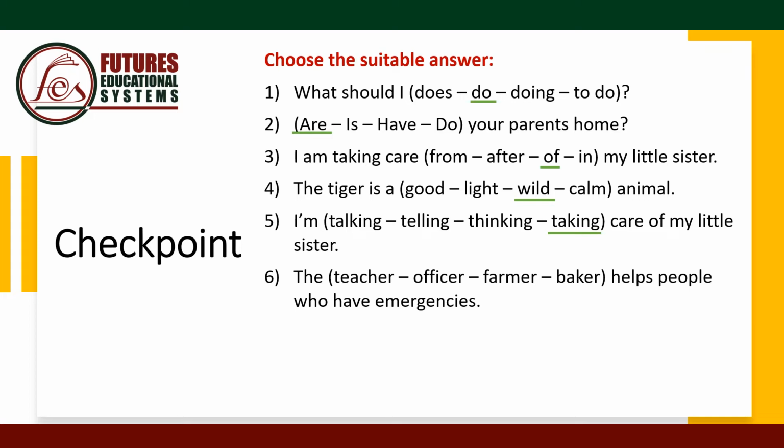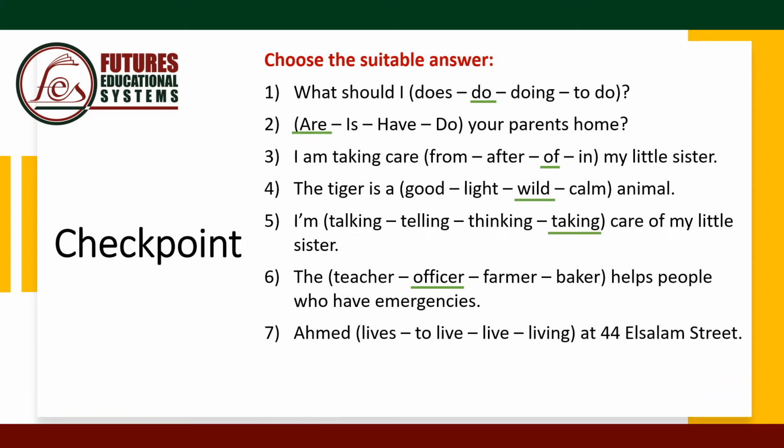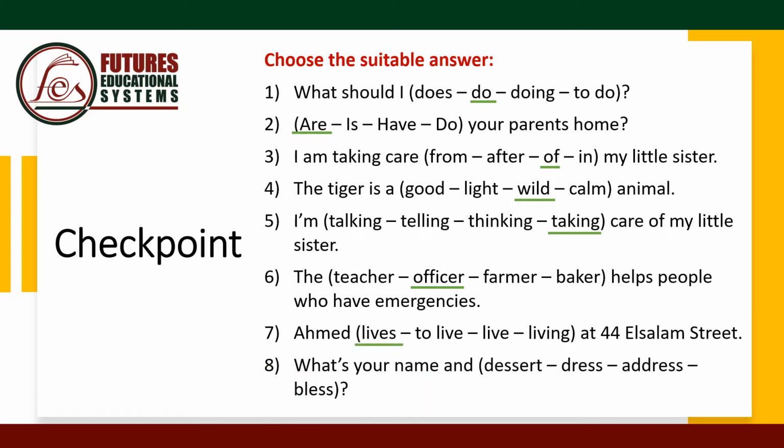Number 6, the teacher, officer, farmer, baker helps people who have emergencies. If you have an emergency, you call the officer. Number 7, Ahmed lives, to live, living at 44 Salam Street. Okay, so this is a fact. Ahmed lives, present simple. Number 8, what's your name and? Dessert, dress, address, bless. What's your name and? Address. And we said that the address is the place where you live.